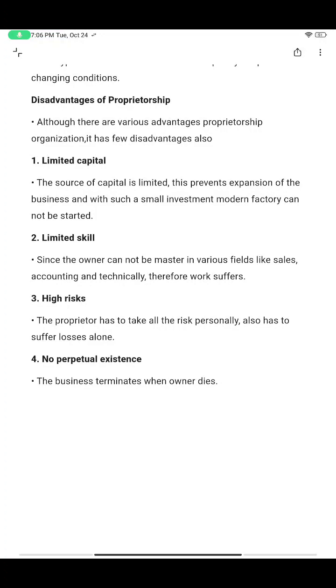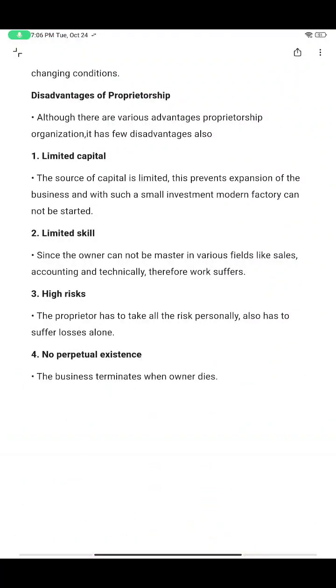When the owner who started the business dies, the business will be terminated. But generally, when a group of people starts a business and one person dies, the share is divided among the other people who are alive. It is not like that here; we are just talking about only one person.